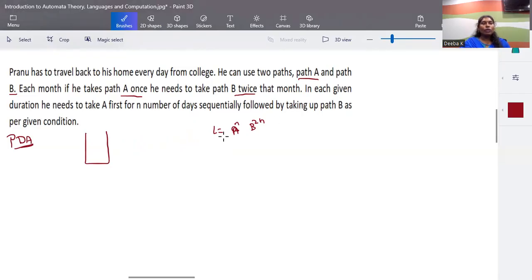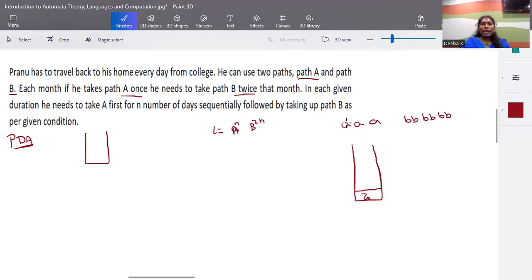For this scenario, if you want to construct a push-down automata, a single A has to match with two Bs. Another A, another two Bs, another A, another two Bs. And we have the stack as a memory unit. One thing that can be done is we first push the Z0 symbol, like always. Remember to push this bottom element of the stack so that it is always there in the stack.